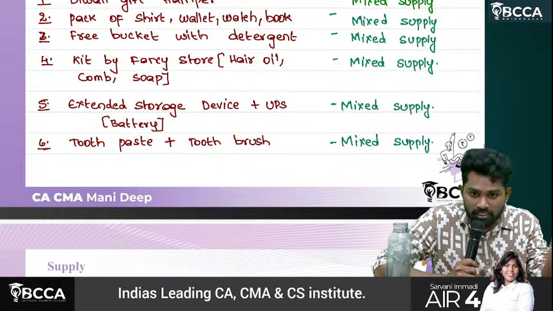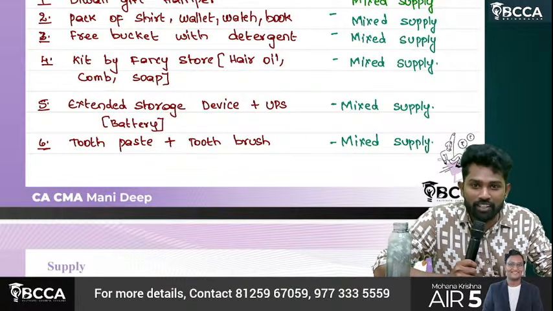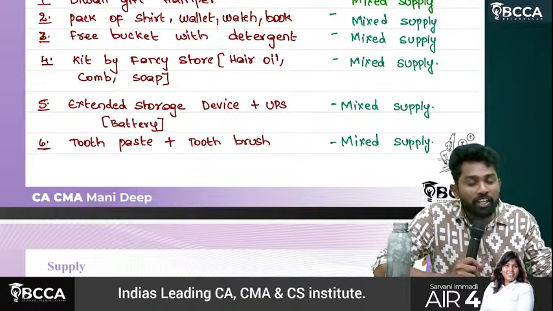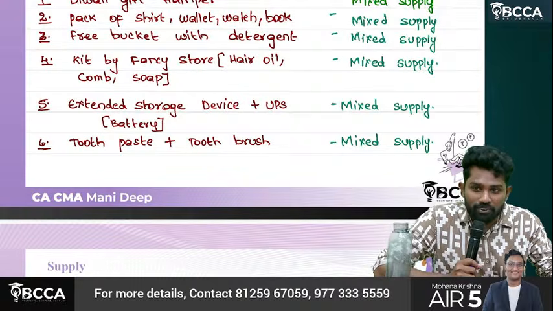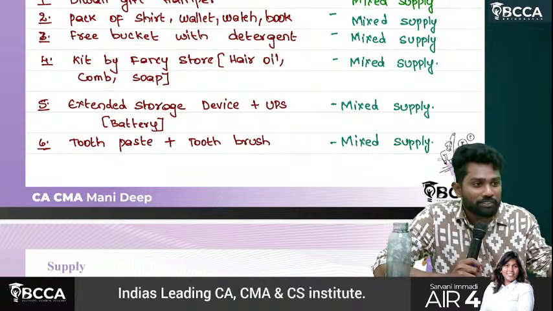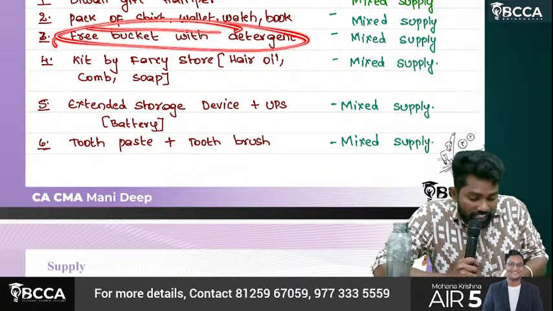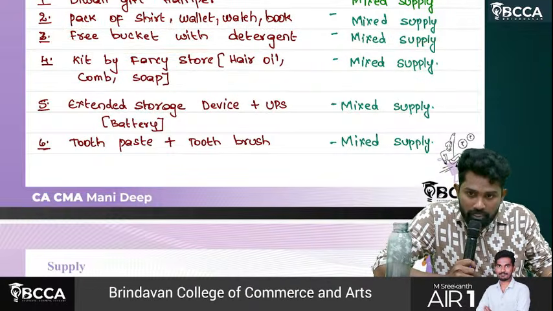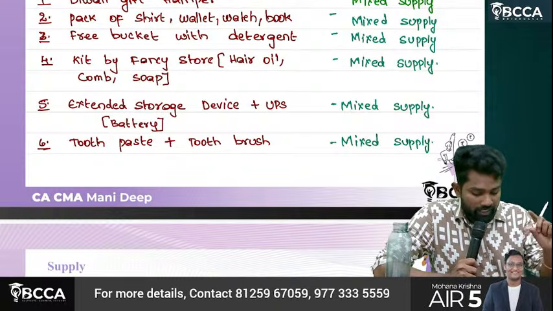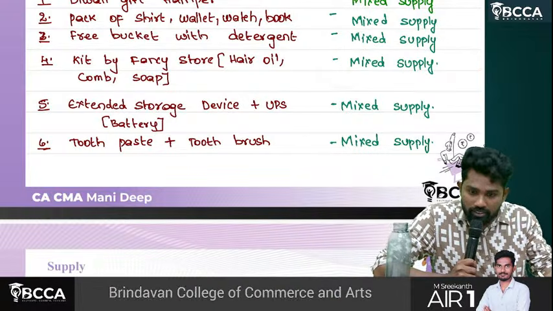I may use it as dustbin. Okay, I may use it as a wicket for playing cricket. I may use it as a flower pot. Okay. So I may use it in different ways, or else I use it only to take bath, not for washing clothes. So different purposes are there. So that's why it is of independent use. So treat it as what? Mixed supply. Kit by a fancy store. Okay, they are selling a kit where it consists of a mini hair oil sachet, comb, soap, this kind of. Then that is also mixed supply.